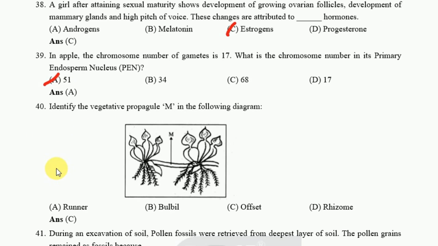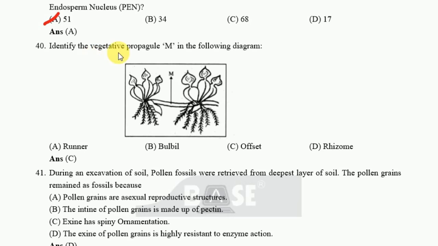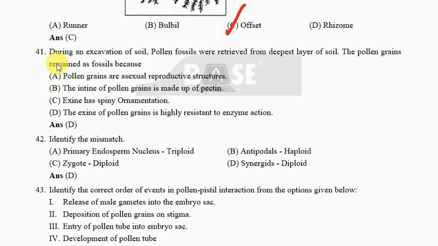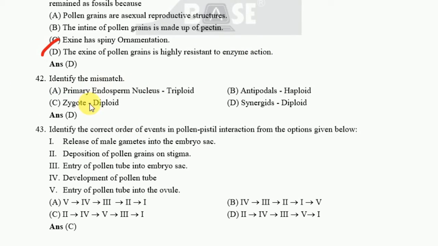Next one, identify the vegetative propagule in the following diagram. The correct answer is offset. Okay. Next one, during an excavation of soil, pollen fossils were retrieved from the deepest layer of soil. The pollen grains remained as fossils because the exine of pollen grains is highly resistant to enzyme actions. Okay. Next, identify the mismatch. The correct answer is synergid and diploid.